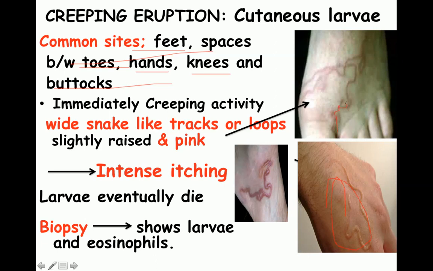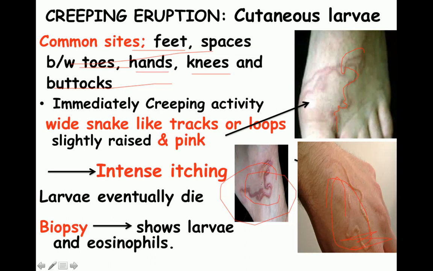It moves beneath the epidermis, and as it moves, it produces these snake-like tracks or loops, and they are raised. Here you can see raised tracks, and they produce intense itching. Here again you can see the red raised tracks which give intense itching, but the larva remains just beneath the epidermis.